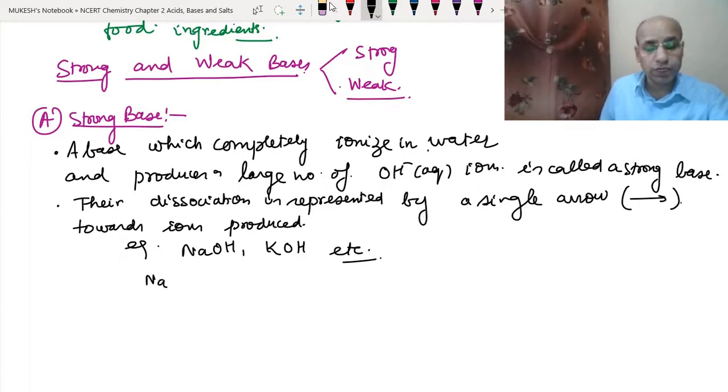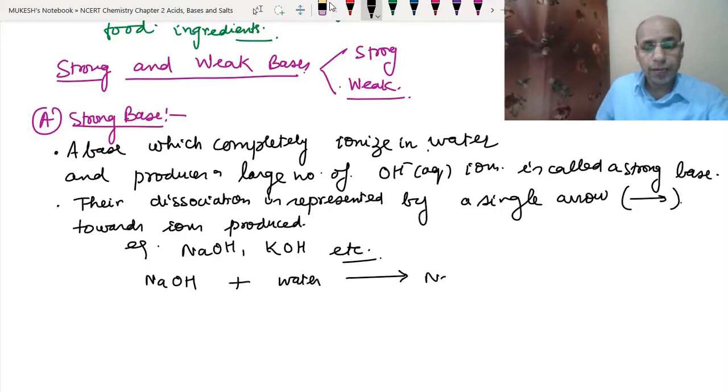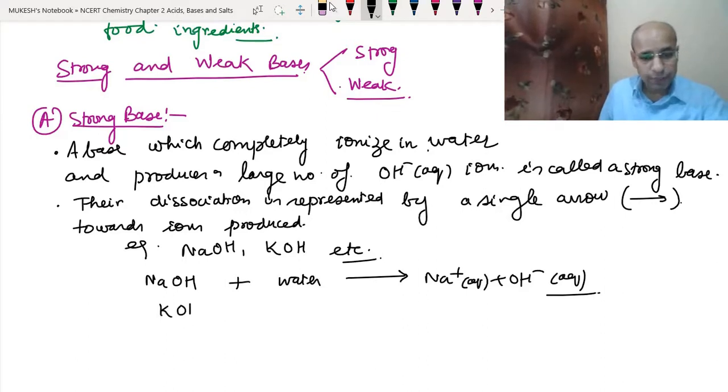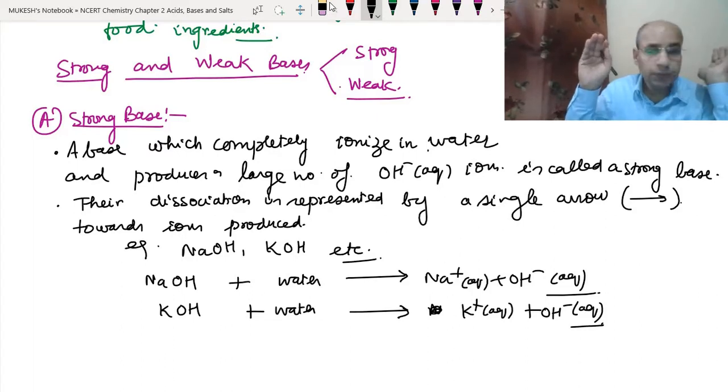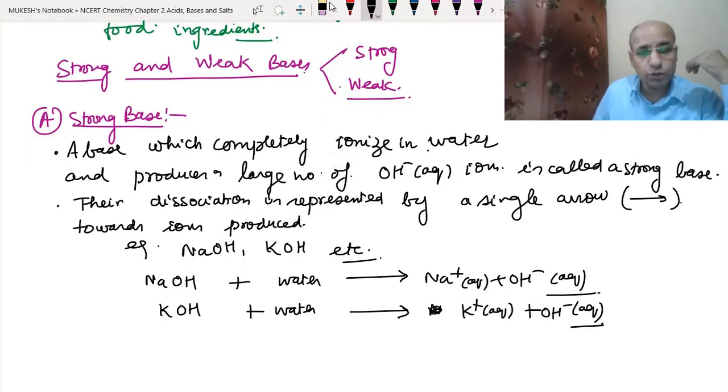So how do we show their dissociation? NaOH plus water, we put a single arrow, and it produces Na+ (aq) plus OH- (aq). In the same way, KOH plus water, we put an arrow, and we get K+ (aq) plus OH- (aq). I hope this is clear to you. So now let's repeat the strong base. A base which is completely ionized in water and produces a large number of hydroxide ions is called a strong base, and its dissociation is represented by a single arrow. Examples are NaOH and KOH.